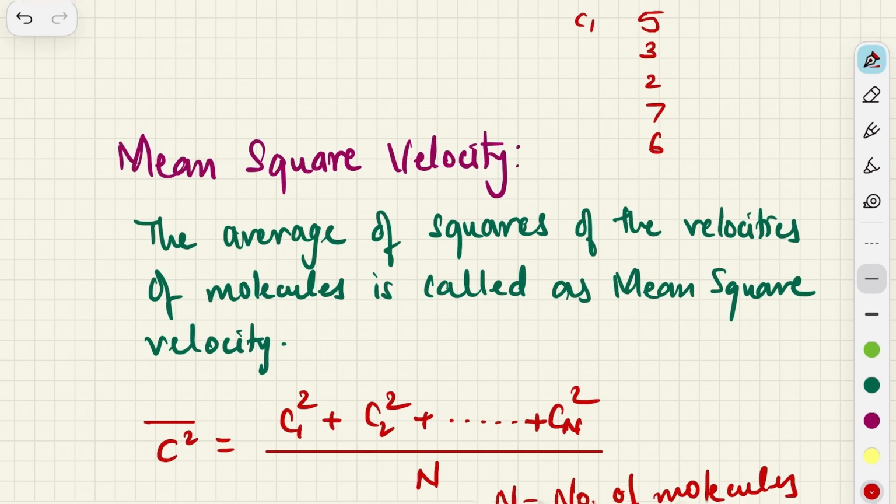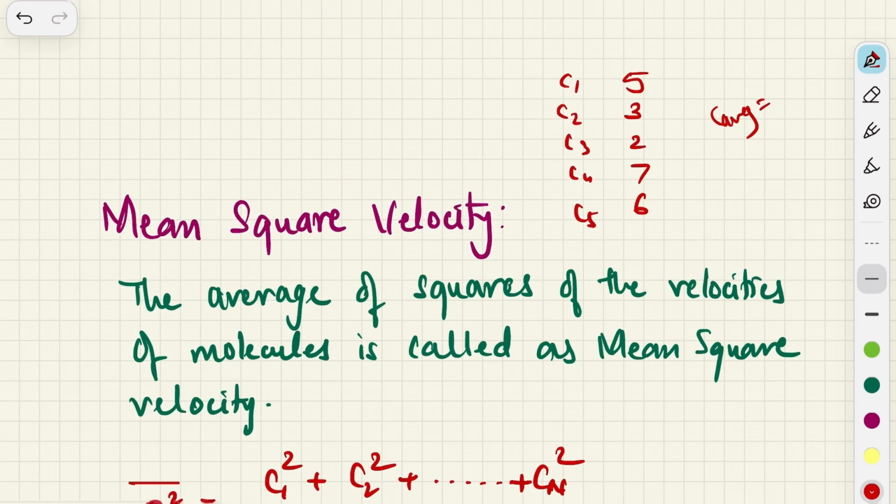These are the velocities: this is your c1, c2, c3, c4 and c5. Now when you take the average, the value would come somewhere in the middle of 7 and 2, because 2 is the minimum reading and the maximum reading is 7.